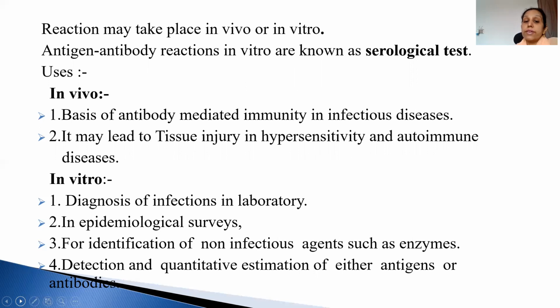So if the reaction takes place in vitro, outside the body, in the serum, it is called a serological test. That can be for diagnosis, for epidemiological surveys, for identification of non-infectious agents like enzymes, and for detection and quantitative estimation of either antigen or antibody. And in vivo, it's obvious that when an antigen-antibody reaction takes place, it creates immunity. It also creates hypersensitivity and autoimmune diseases, which you will be dealing with in later chapters.